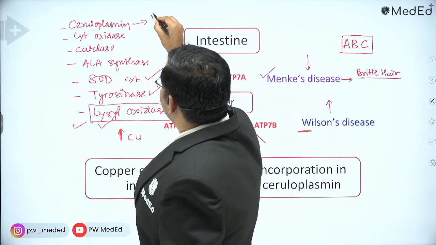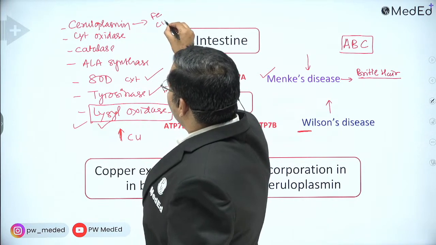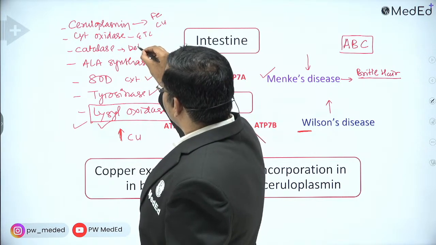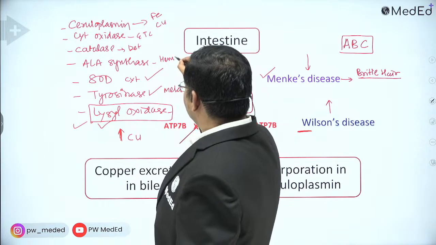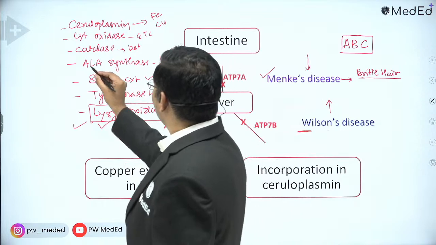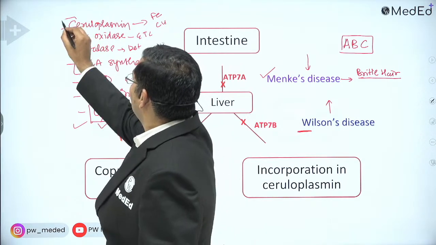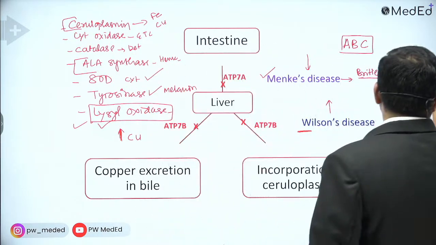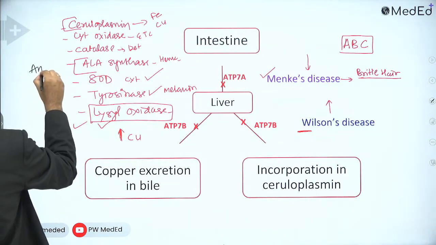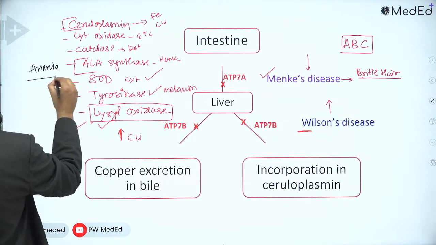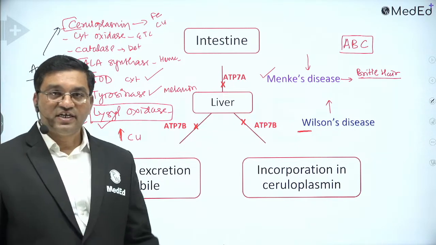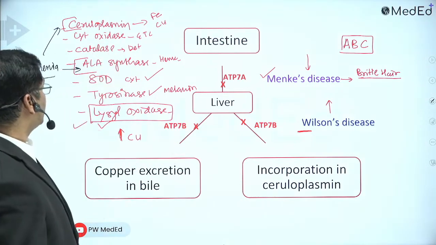Ceruloplasmin is related with iron and with copper. This is electron transport chain. This is detoxification reaction. This is related with heme synthesis. As it is related with two important proteins, ALA synthase and ceruloplasmin, deficiency causes anemia. Why anemia? Because of heme synthesis and ceruloplasmin, conversion of ferrous into ferric and its incorporation into transferrin.